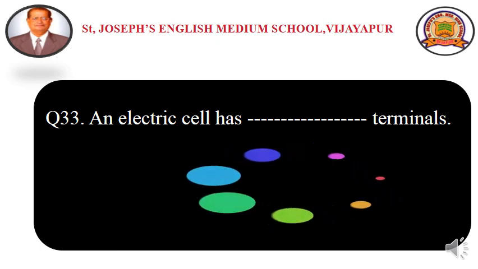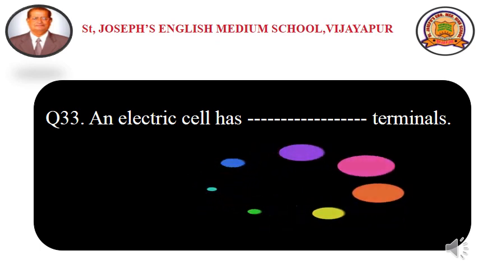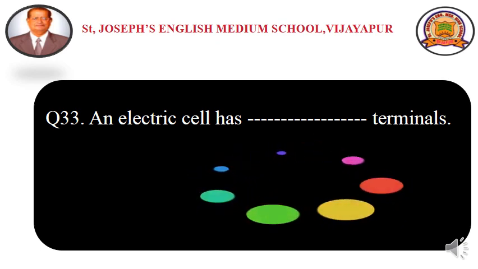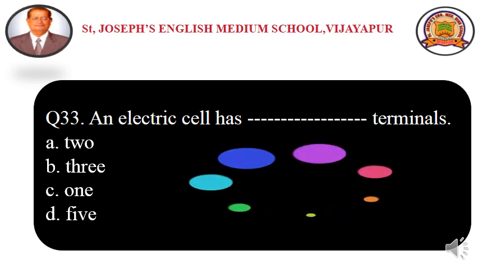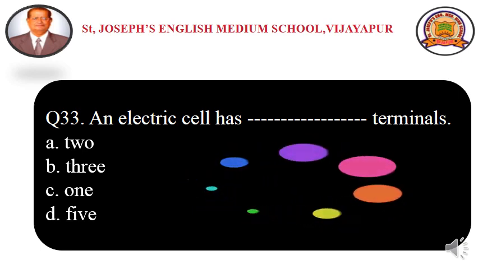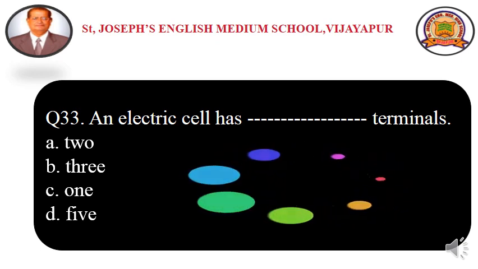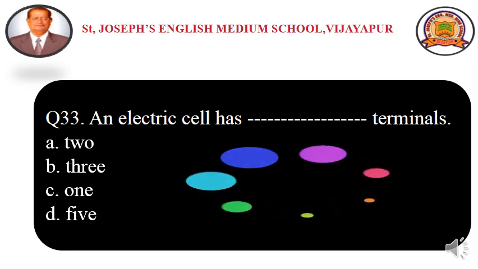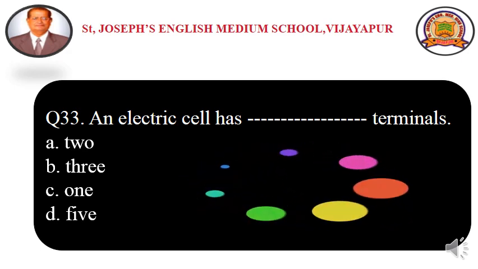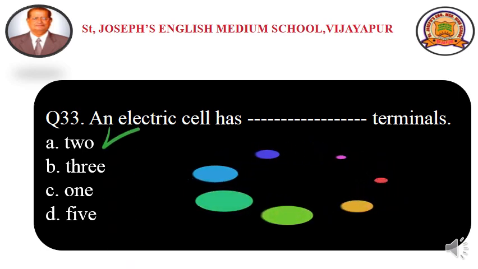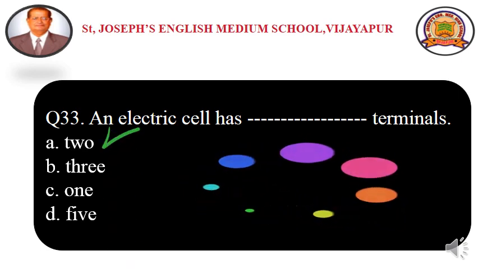Question number 33. An electric cell has dash terminals. The options are option A 2 terminals, option B 3, option C 1, and option D 5. Already we know that an electric cell has two terminals. One is positive and another one is negative. So option A, 2 terminals, is the correct answer.